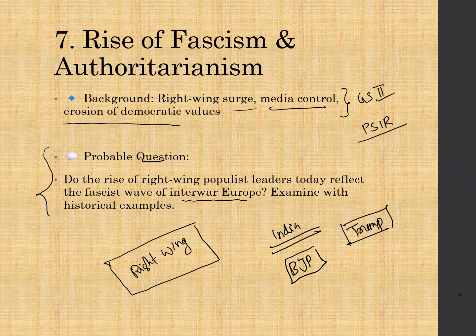So the rise of the right-wing populist leaders of today is reflecting a fascist wave of interwar Europe. Okay, interwar Europe is linked with the right-wing rise of today. How to state this with the historical examples, that is one question area.